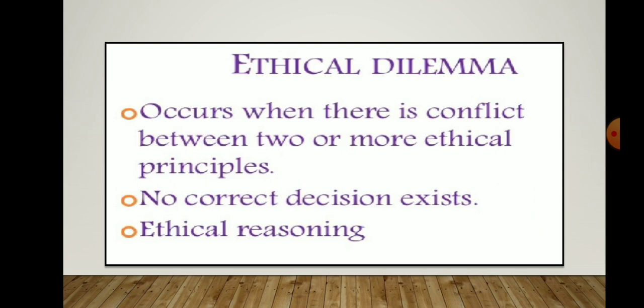So no correct decision exists. When no correct decision exists, at that time the ethical dilemma will occur. So these are the reasons for ethical dilemma: when there is conflict, and when no correct decision exists. What have we discussed today?